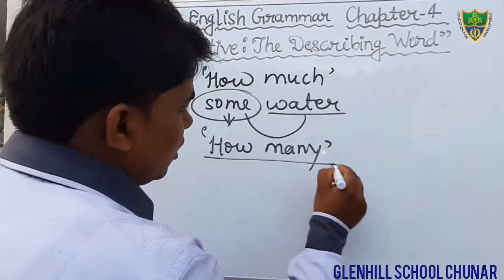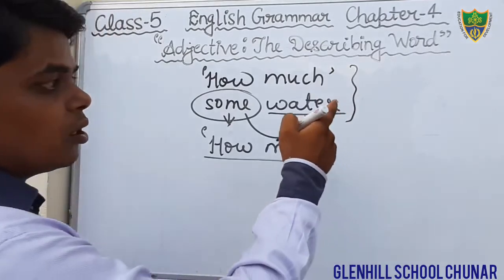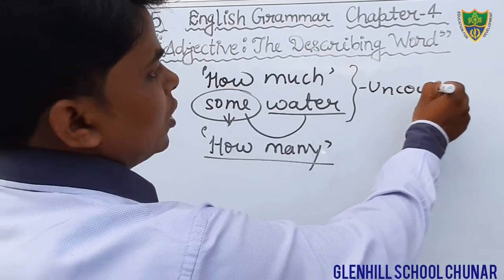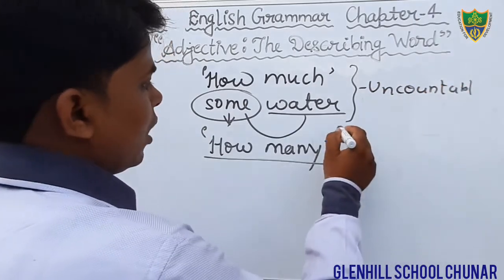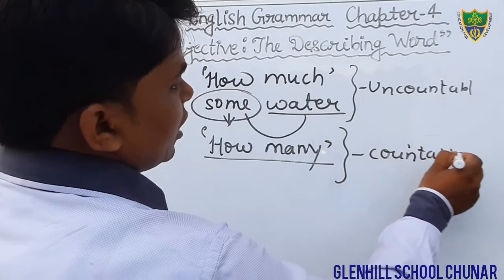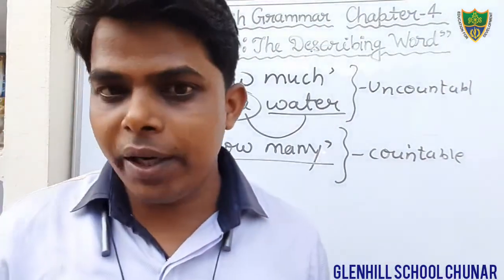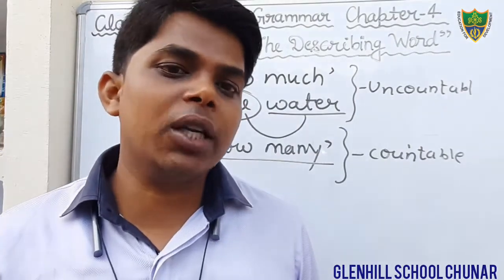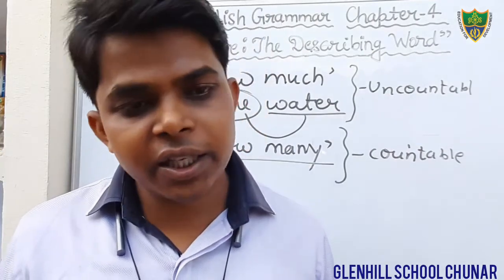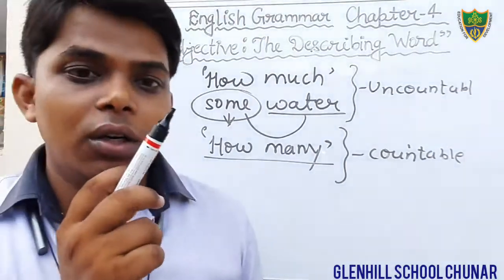Adjective of quantity is for uncountable nouns, but this is countable, that we can count. It gives the answer of the question how many. For example, 2 people, 3 girls, 1 dozen banana. So this is adjective of number.